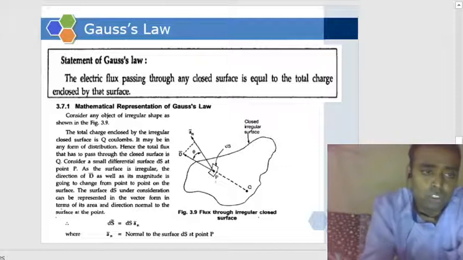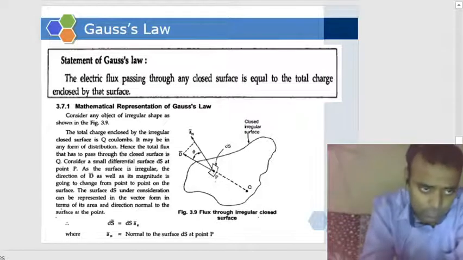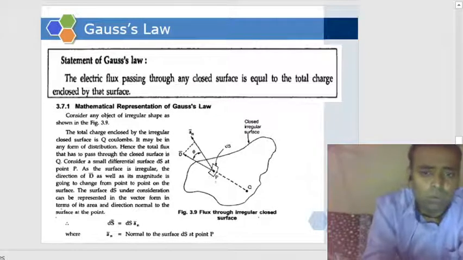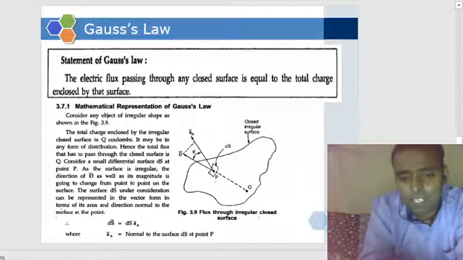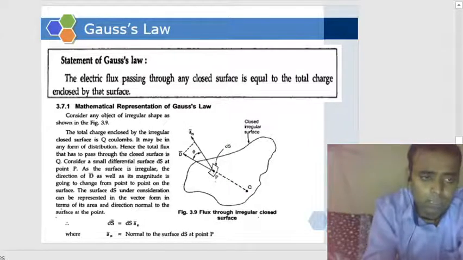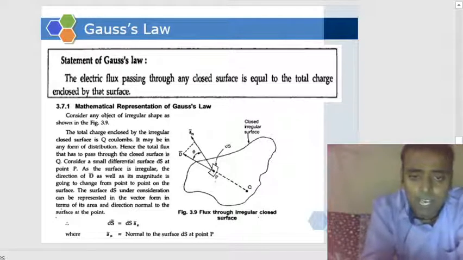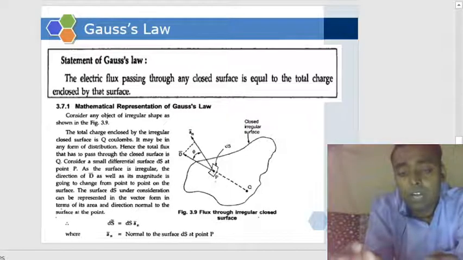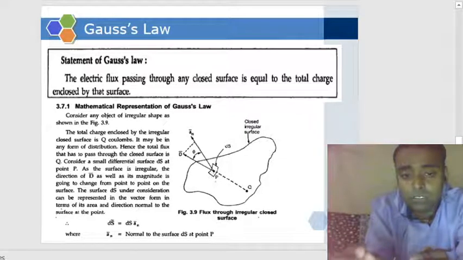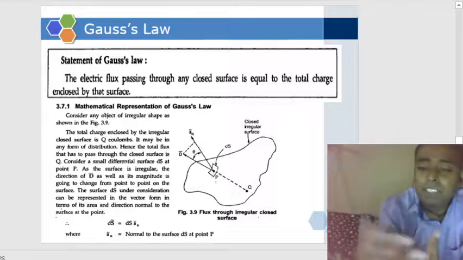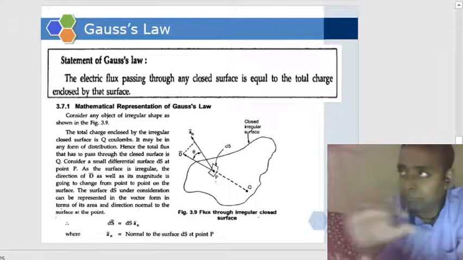When Faraday spoke about electric flux, Gauss extended the concept of flux and flux density, and he said any body or any charge we can cover or enclose with an imaginary surface.